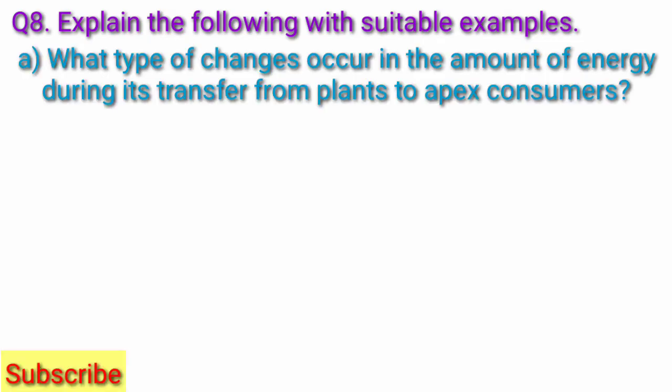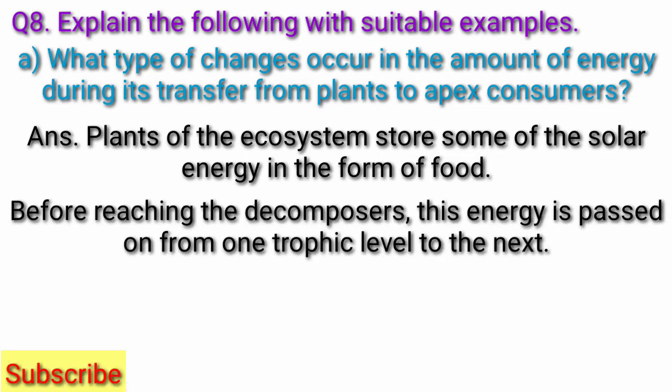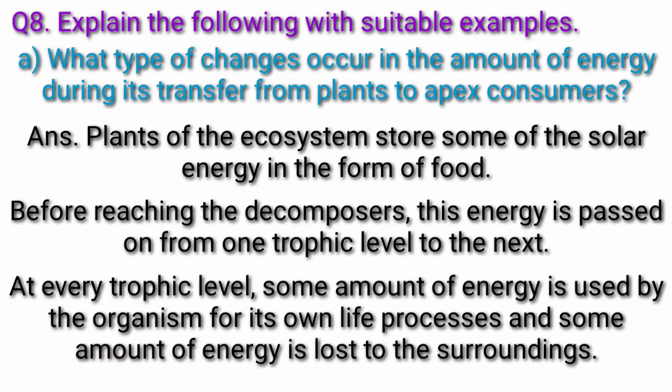Next, question 8. Explain the following with suitable examples. A. What type of changes occur in the amount of energy during its transfer from plants to apex consumers? Answer. Plants of ecosystems store some of the solar energy in the form of food. Before reaching the decomposers, this energy is passed on from one trophic level to the next. At each trophic level, some amount of energy is used by the organism for its own life processes and some amount of energy is lost to the surroundings.